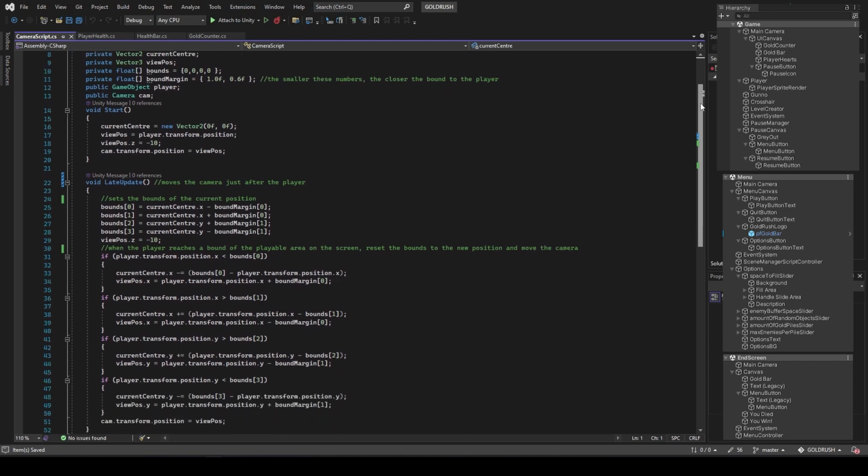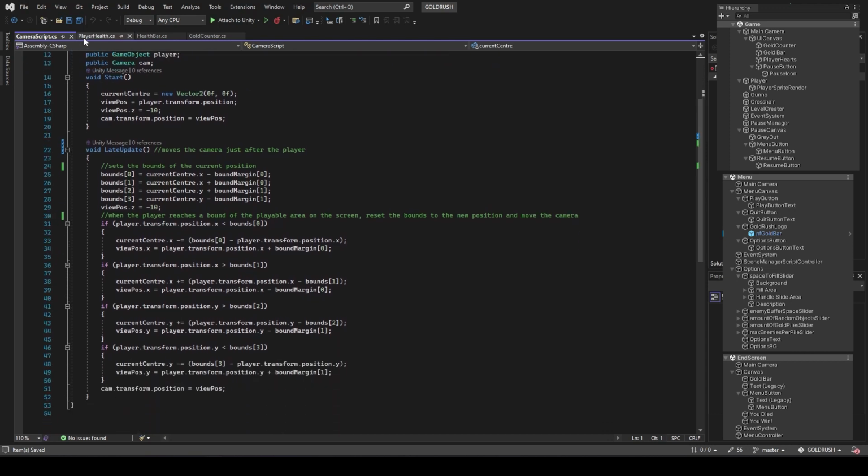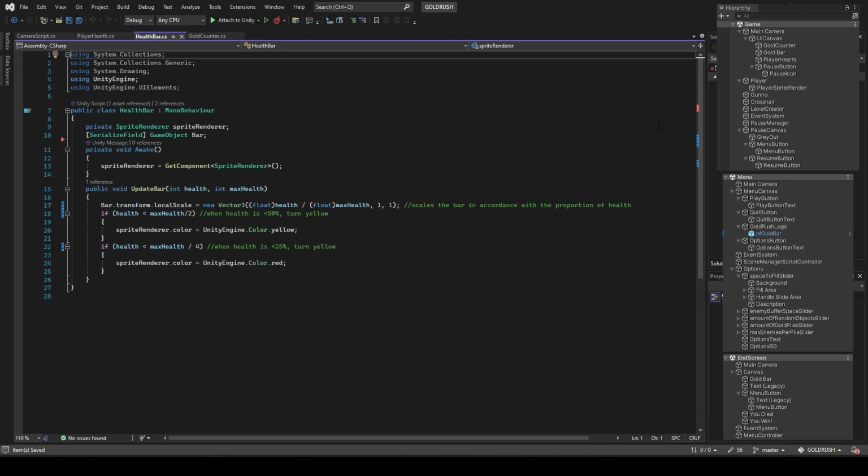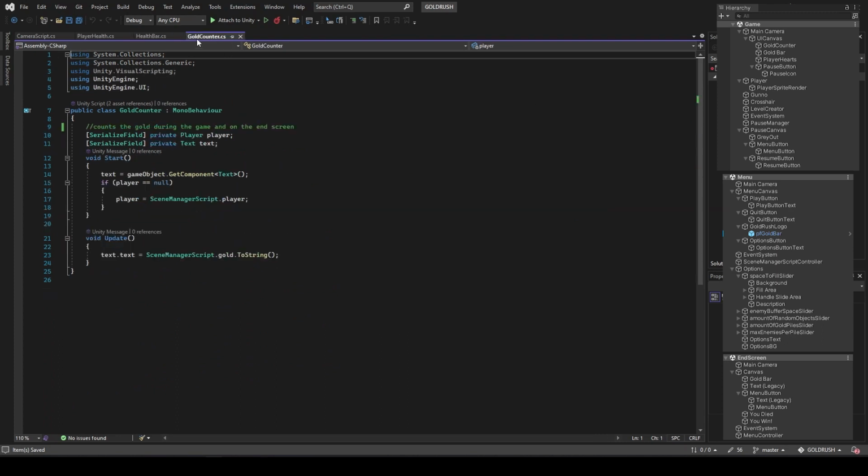Examples of my code are being shown on screen now, so if you want to read through any part of the code specifically, feel free to pause and read through. Hopefully you'll be able to decipher what any given function does just by the variable names, or failing that, the comments left within the code.